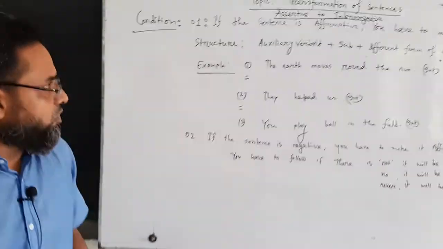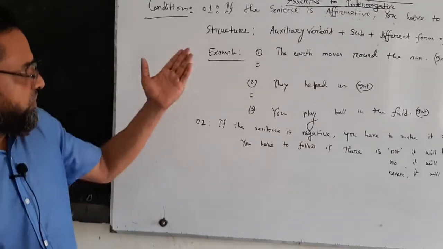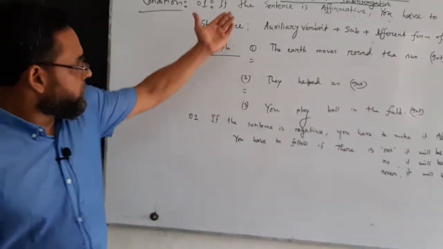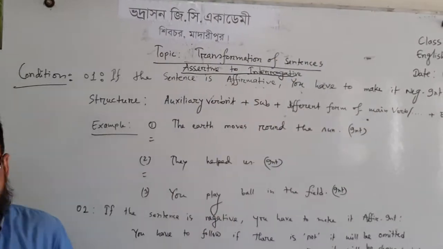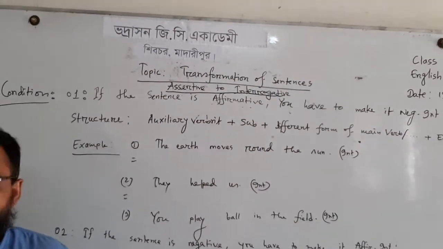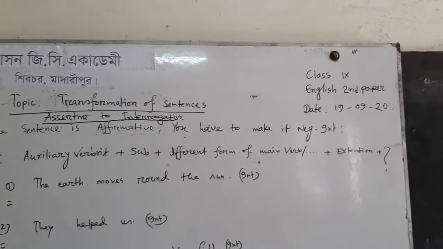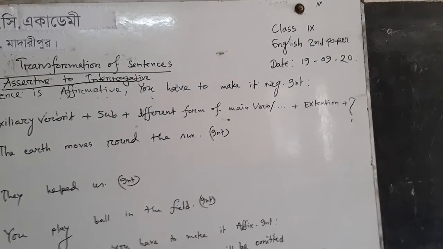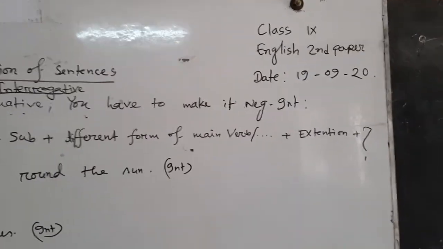Today, I want to discuss transformation of sentence. Topic: assertive to interrogative. What is an assertive sentence? An assertive sentence means a narrative sentence.